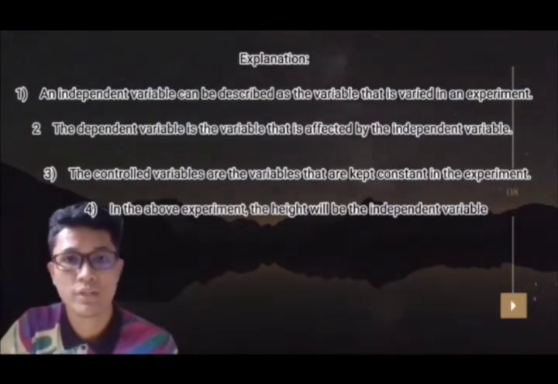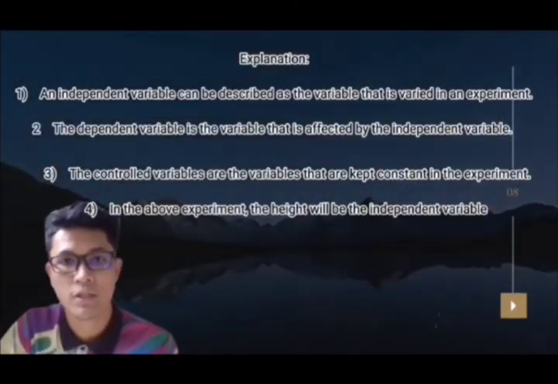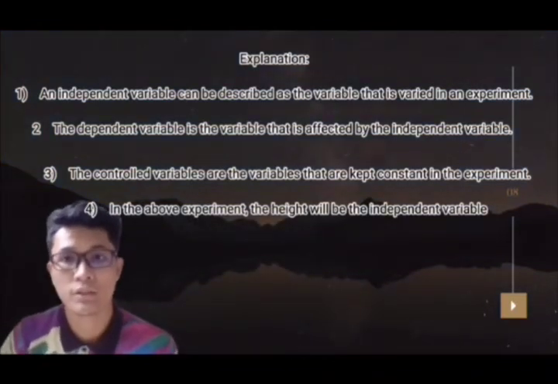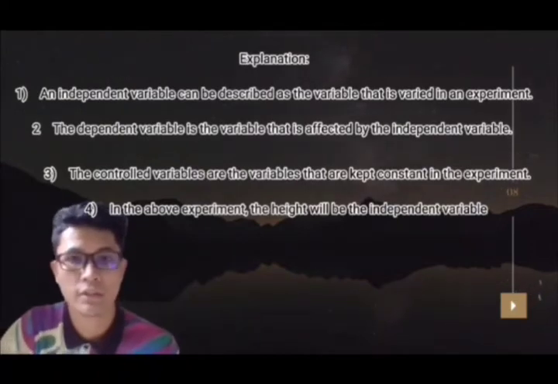Change in the independent variable causes the dependent variable to change in the experiment. So that's all from me for the introduction to the data and the variables involved in the data. Thank you.